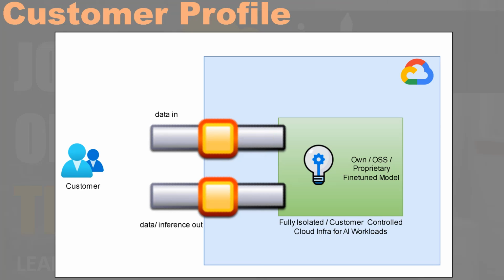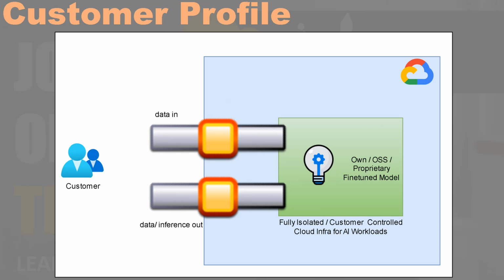Well, the customer wants to use Google Cloud just as a place where they can run their AI workloads for fine-tuning, inferencing, and various other AI use cases. Again, for reasons mentioned in the blog. So data goes in, and data or inference comes out, and all of this pipeline is completely controlled and isolated. It's completely controlled by the customer, even though it's running on Google Cloud in this case.